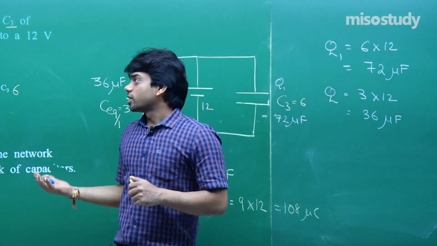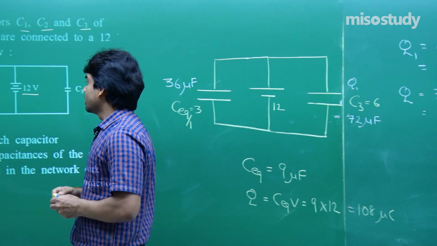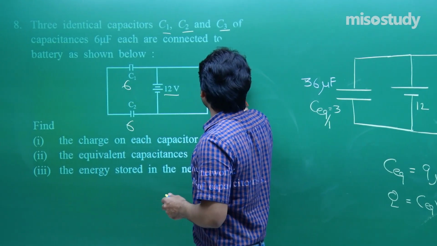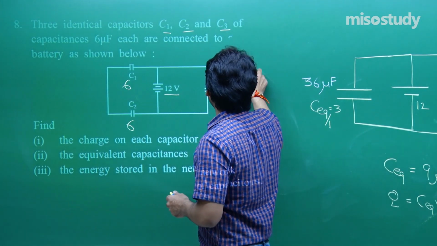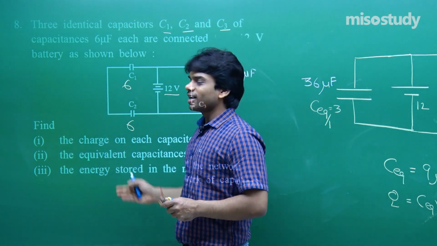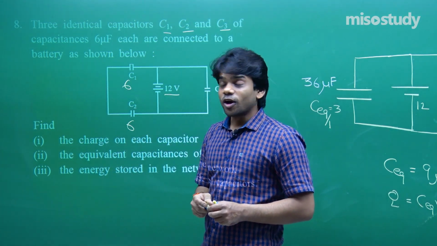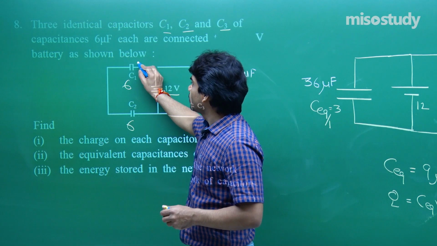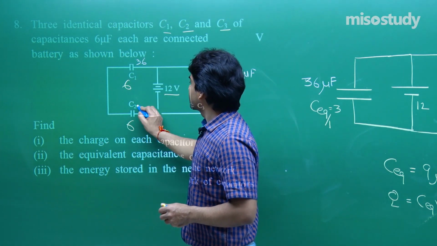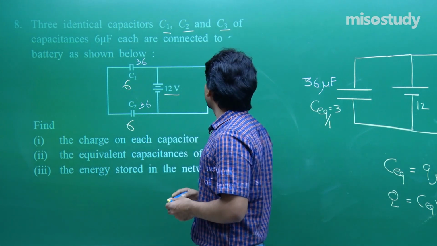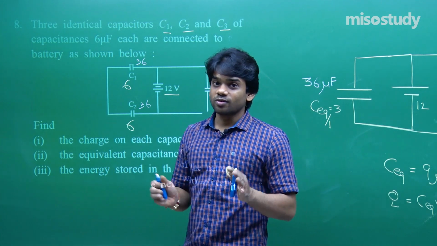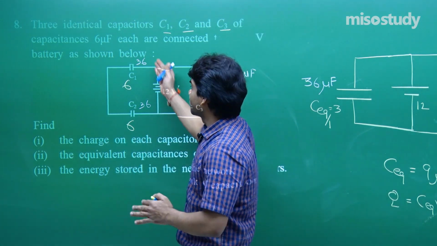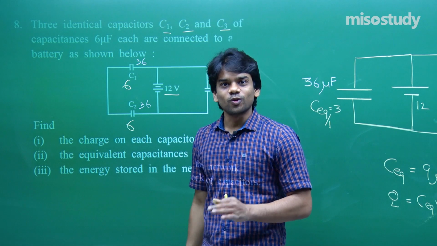Just come to the original circuit. Original circuit was this. 72 microcoulomb has to exist here, that is simple, and 36 has to exist here. We all know that 36 has come, so 36 will be on this and 36 will be on this. All values are given in micro units. This is what the case will be. Do not think that 36 plus 36 will account to a 72. Do not think in that way.